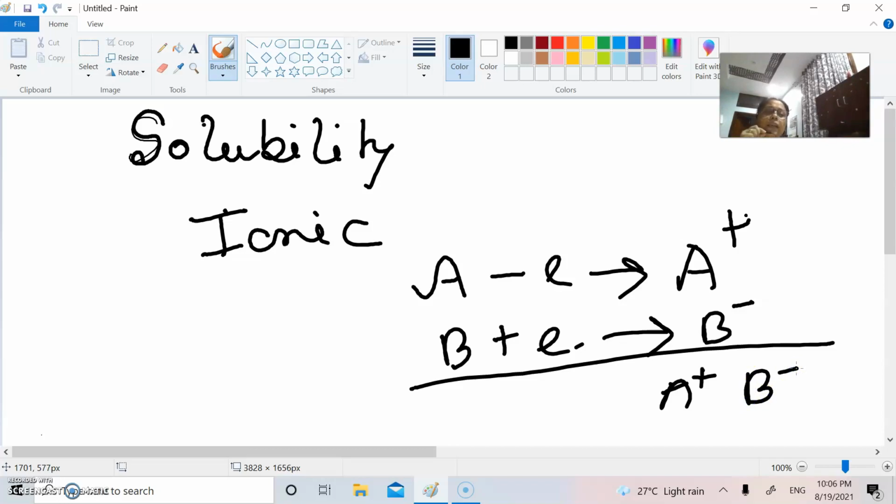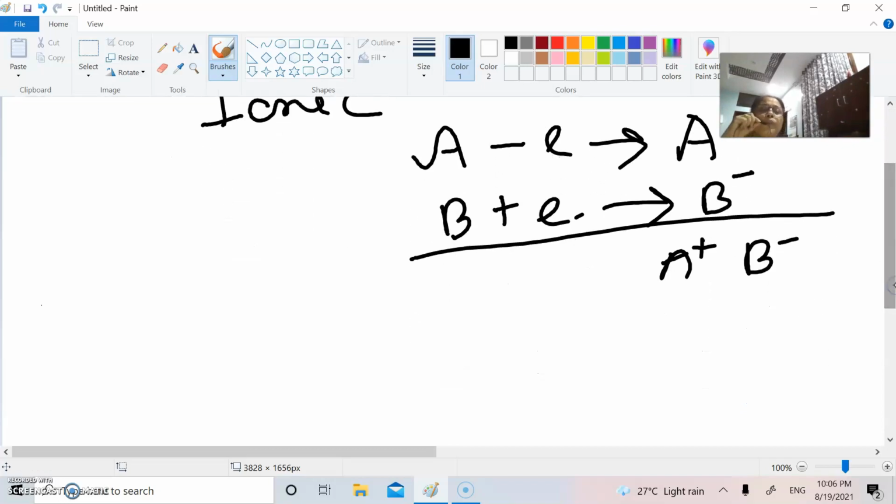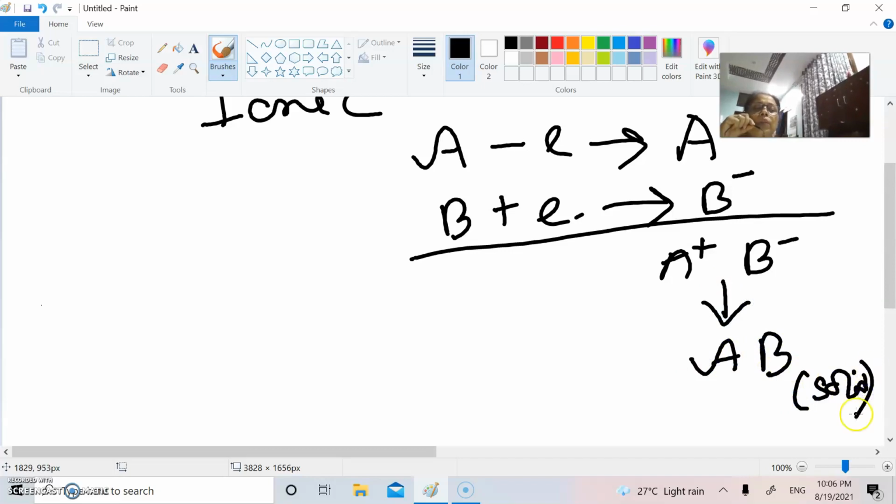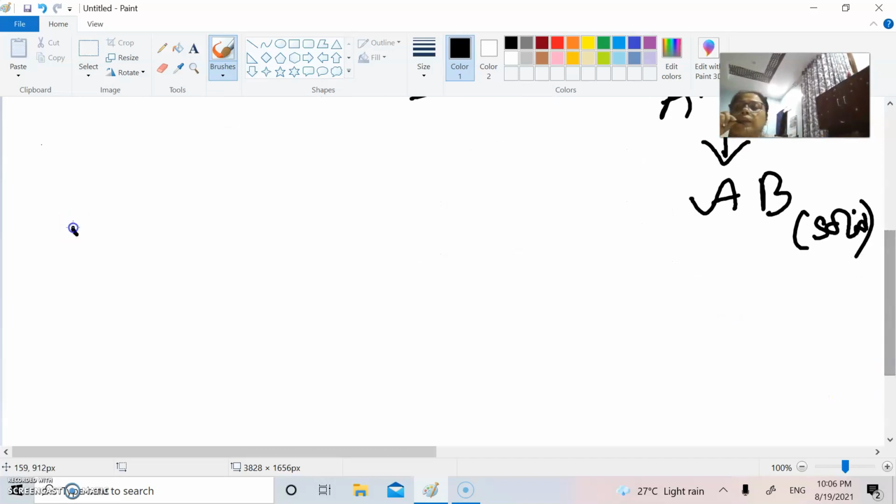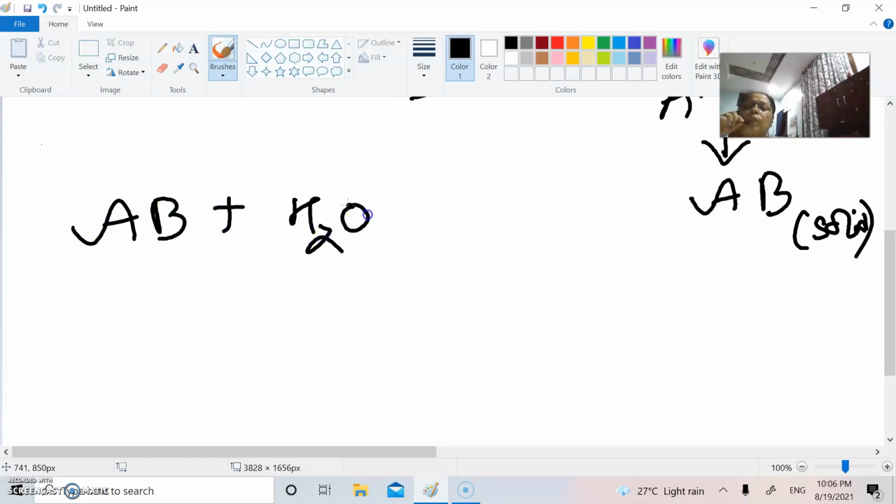You can say that they are held together by Coulombic force of attraction, and their attraction is so high that ultimately they give rise to the formation of a solid compound. Now this solid compound, whenever it is put in water, immediately the polar water has the capability to give us back the cation as well as the anion, and this ionic substance AB is said to be ionized.